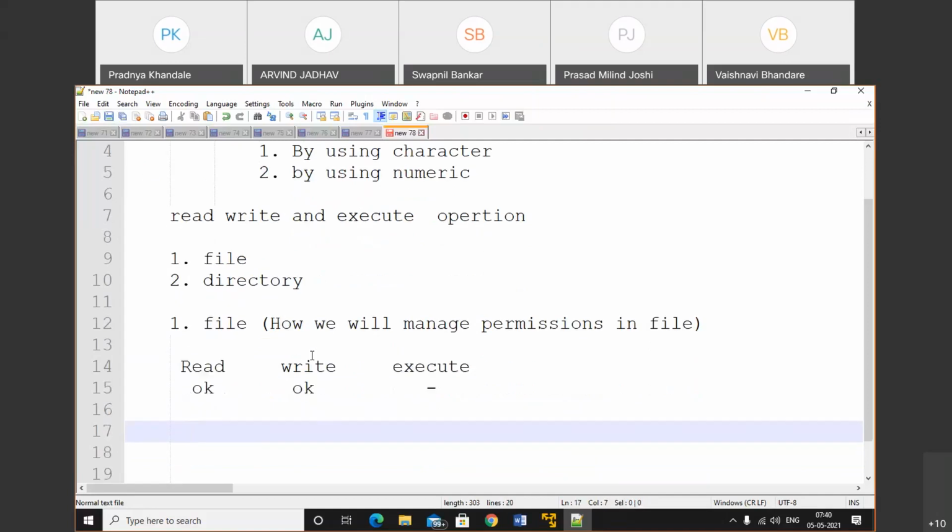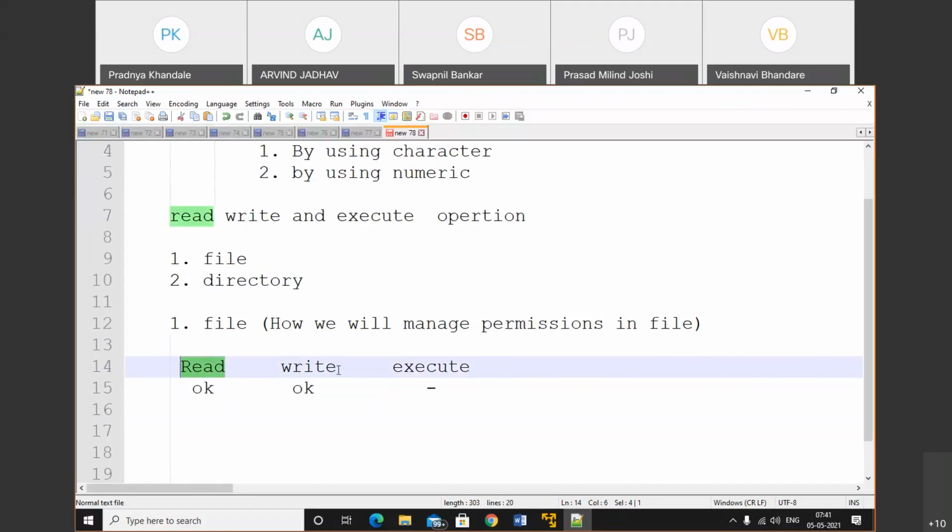Read means what? For example, assume that you have a file named abcd and that file contains some text, hello, I am from abcd. In that case, can I read the file? The answer is yes.